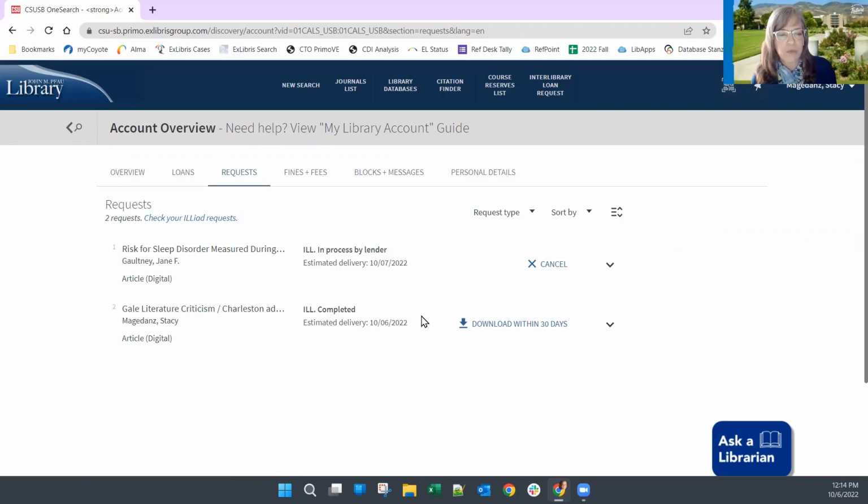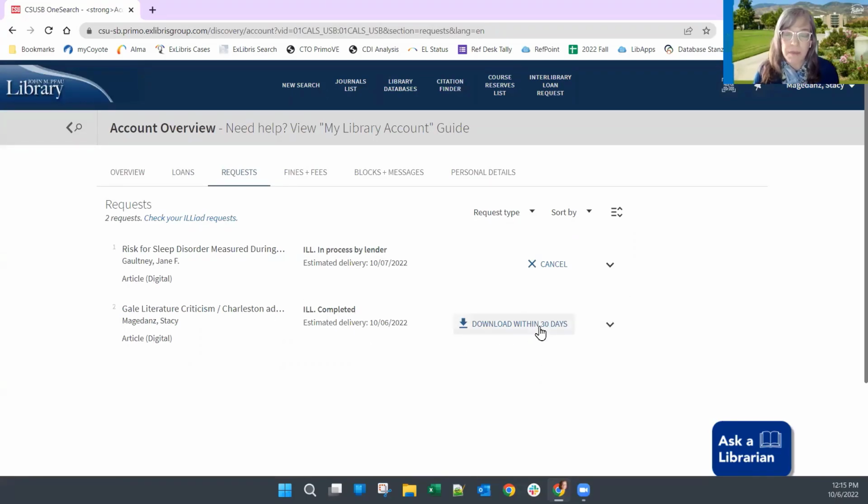But here's one that I asked for yesterday, and it has arrived, and I did get an email. But I can also download it from here. If I forgot, I get 30 days in which to download a copy and save it. Then it will disappear from here after those 30 days.